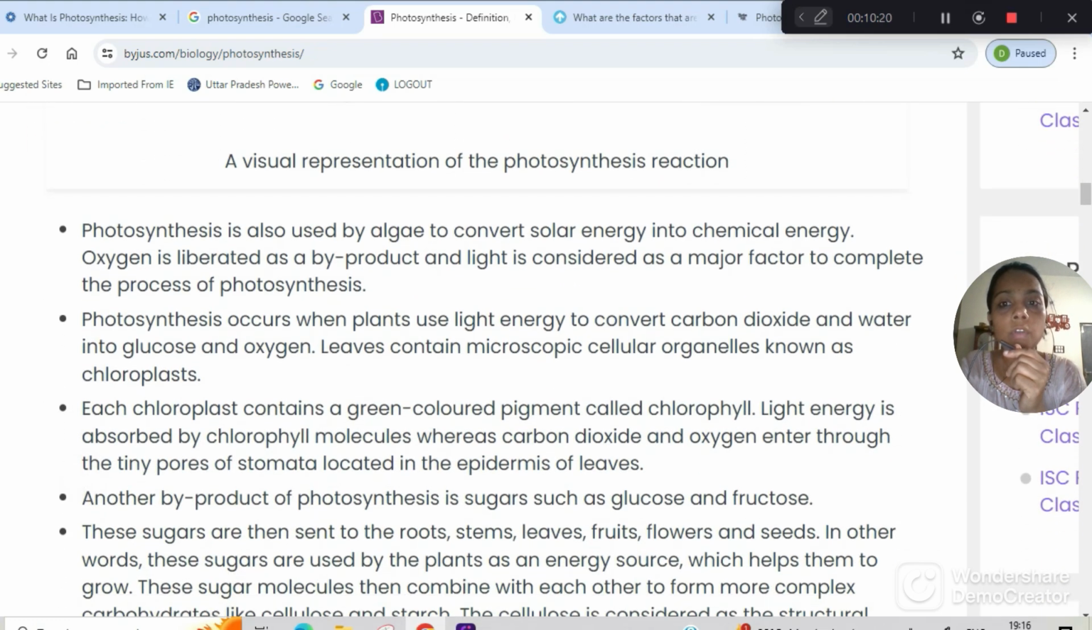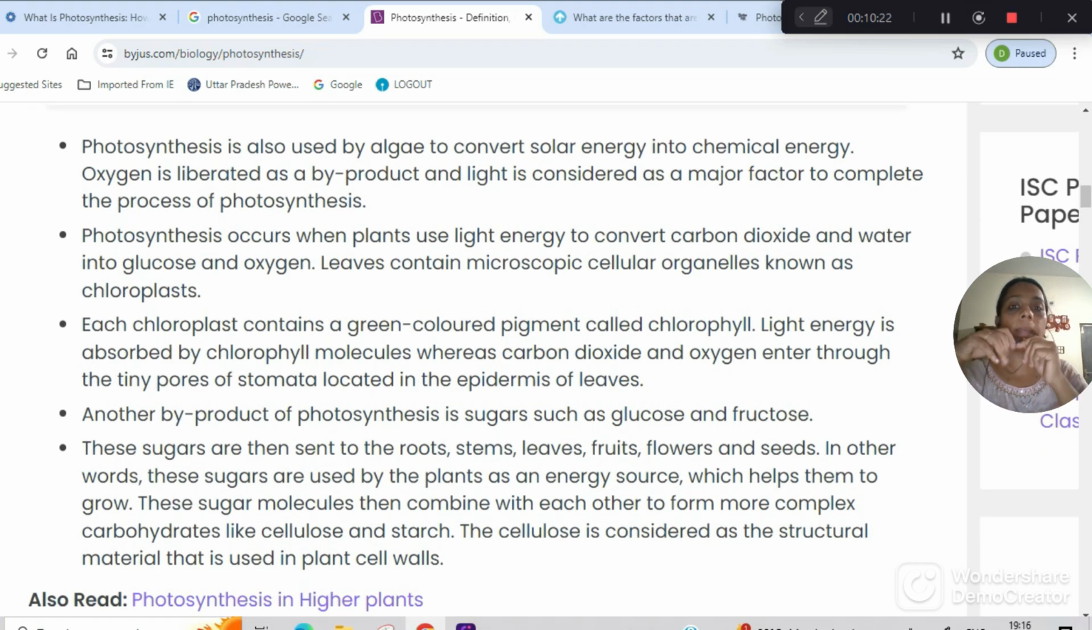Photosynthesis is also used by algae to convert solar energy into chemical energy. If somebody asks you what kind of energy conversion takes place in photosynthesis, it is solar energy into chemical energy. Oxygen is liberated as a byproduct, and light is considered a major factor to complete the process of photosynthesis.